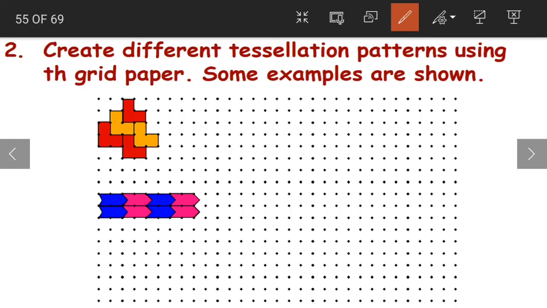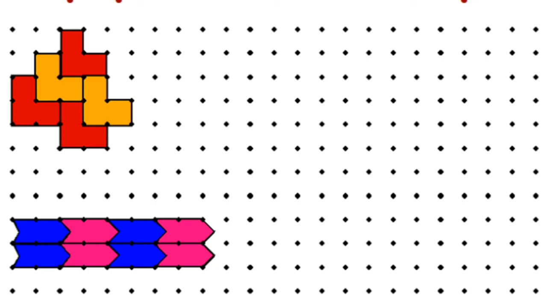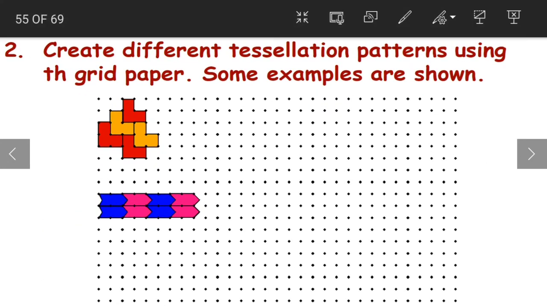Now create different tessellation patterns using the grid paper. Some examples are shown below. As you can see, we have to make patterns such that the shapes fit into each other perfectly and they leave no gap. For example, let me try a pattern here, something like this, okay? Understood, children? Like this you have to make some patterns.